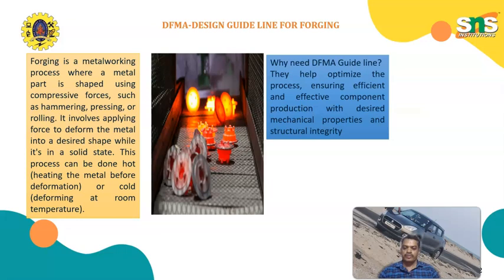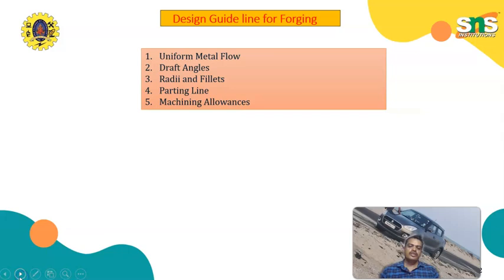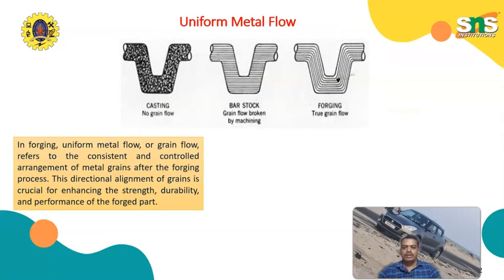Uniform flow. Ensure smooth and uninterrupted metal flow during forging to avoid defects like laps, cold cuts and flow lines. The guideline means a design with a gradual transition in the cross section.